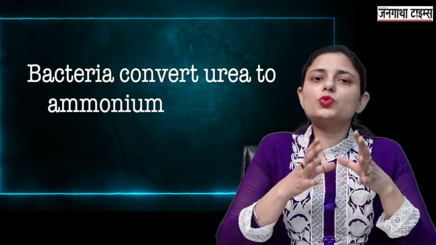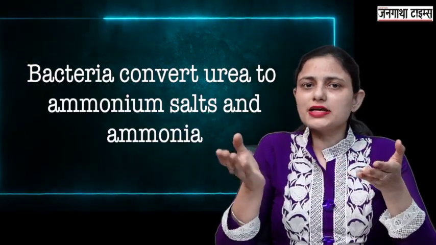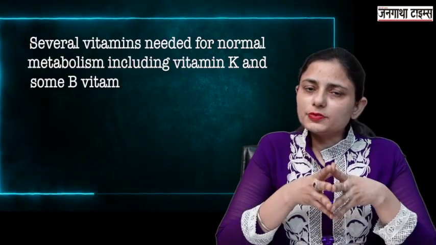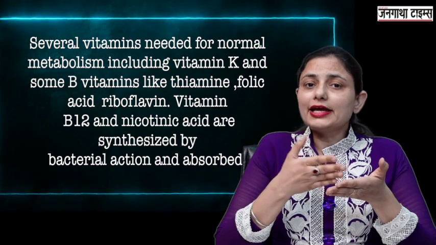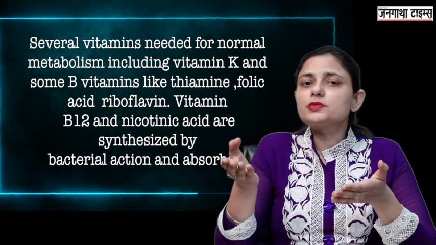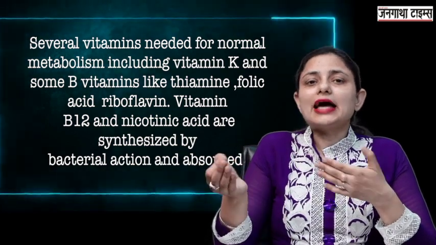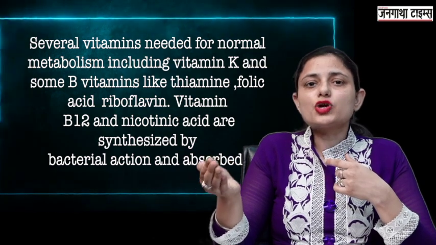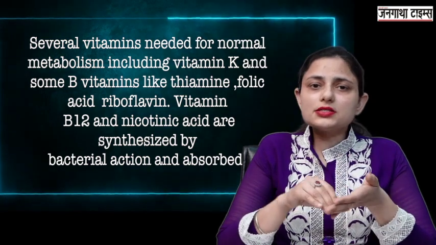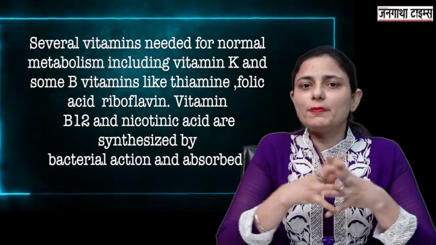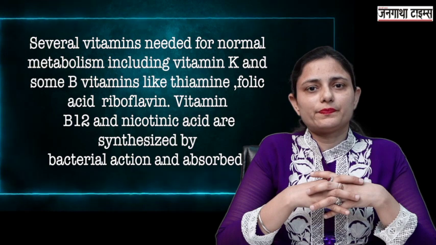Then bacteria convert urea to ammonium salts and ammonia. Several vitamins responsible for normal metabolic actions like vitamin K and some of the vitamin B like thiamine, folic acid, riboflavin, vitamin B12, nicotinic acid are synthesized by the bacteria and absorbed by the action of the bacteria. So that's all about the digestion of food in the alimentary tract.